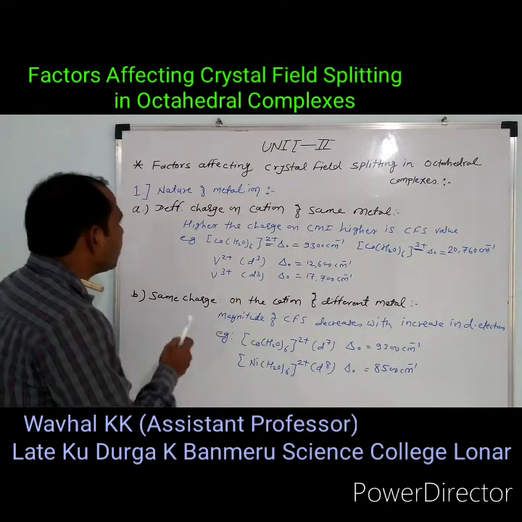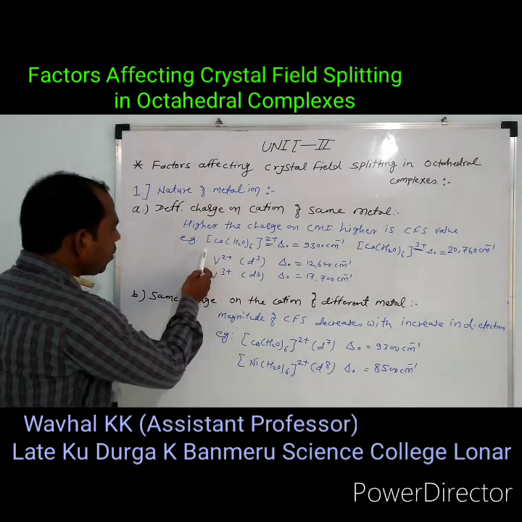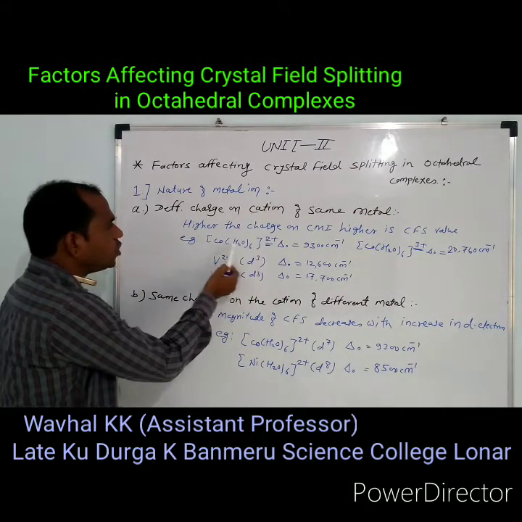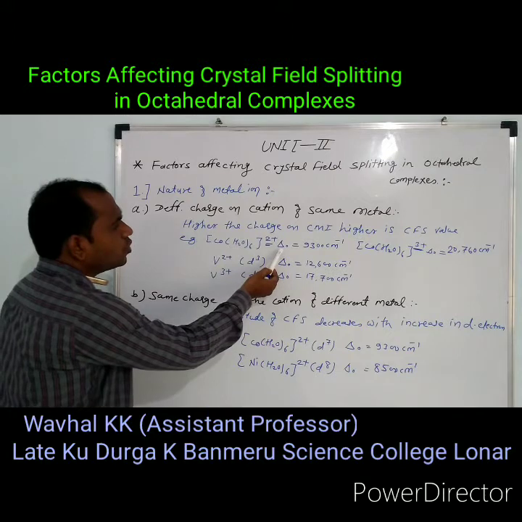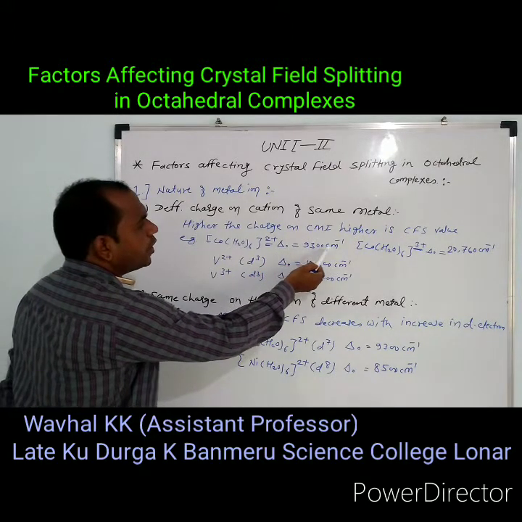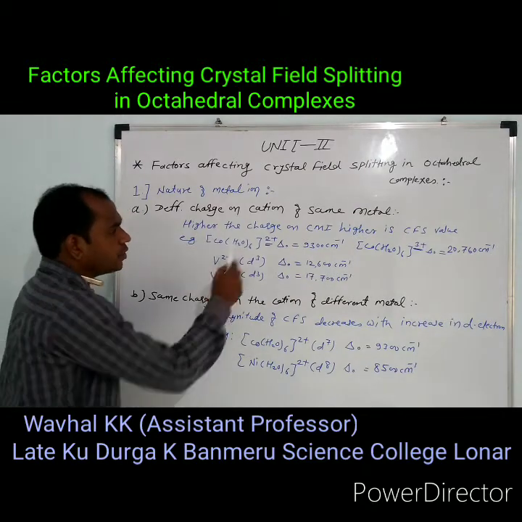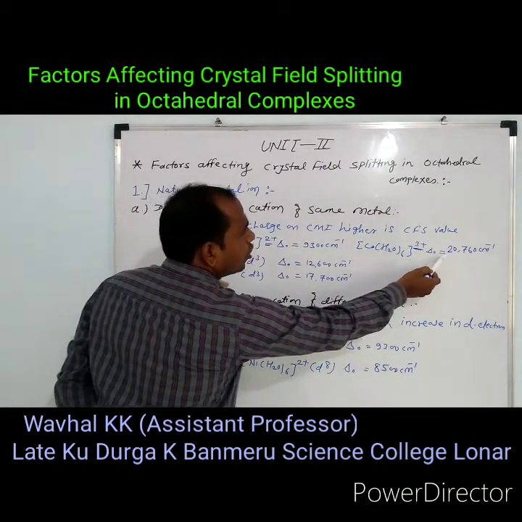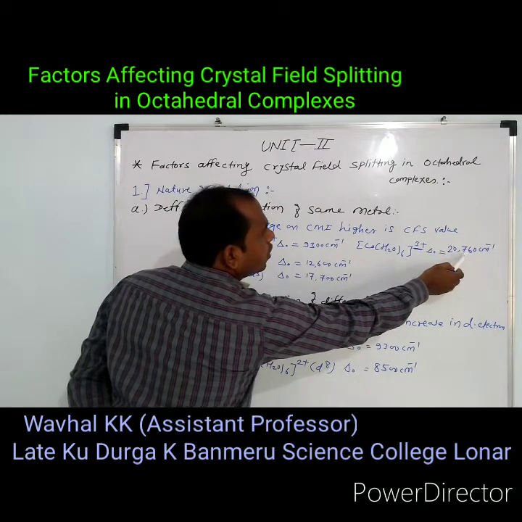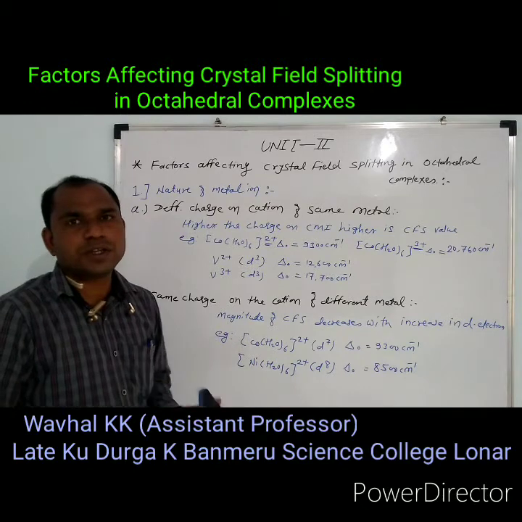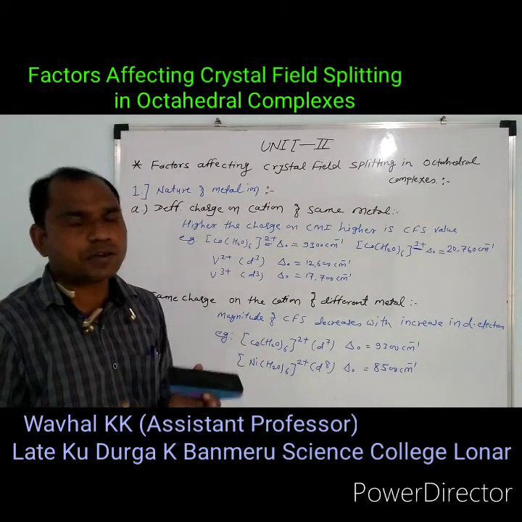See the first example: Co(H2O)6 dipositive shows delta octahedral equal to 9300 centimeter inverse, and the same Co(H2O)6 tripositive shows delta octahedral of 20,716 centimeter inverse.